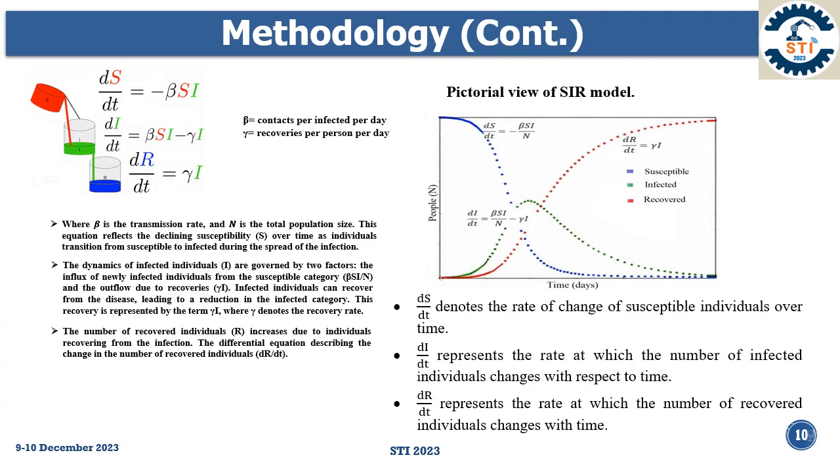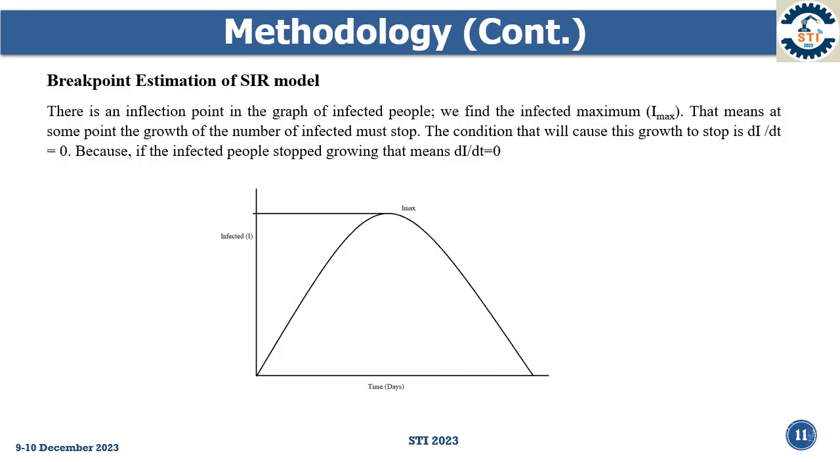Methodology: here we show the pictorial view of an SIR model. dS/dt denotes the rate of change of susceptible individuals over time. dI/dt represents the rate at which the number of infected individuals changes with time, and dR/dt represents the rate at which the number of recovered individuals changes with time.